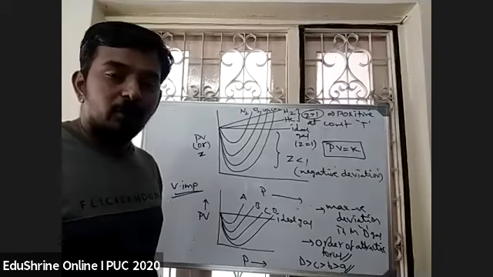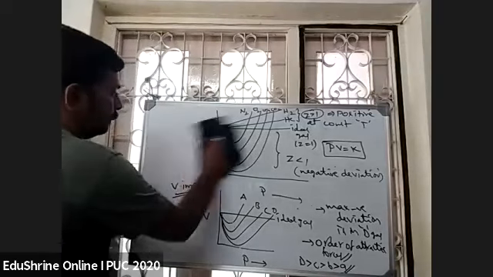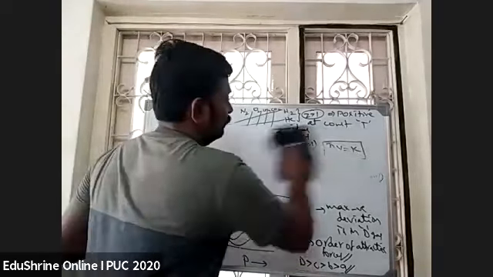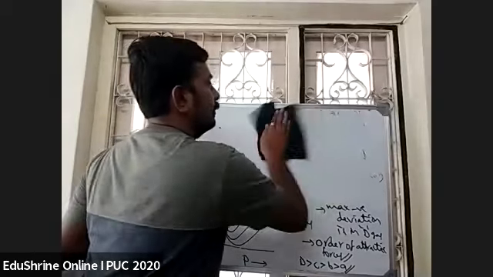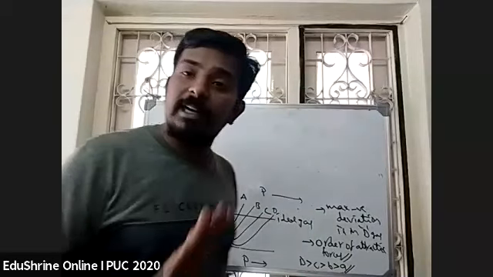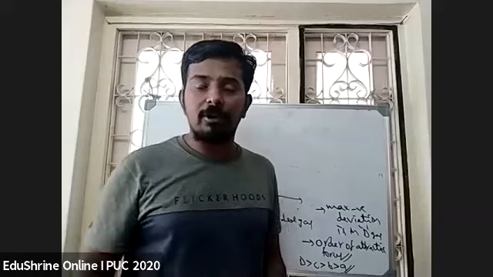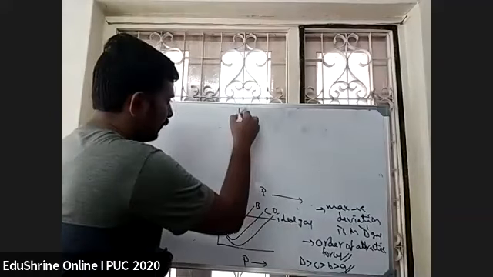Okay. So one more last graph I'll give. See, all these graphs and everything are only for entrance exams. For board exams, what Z less than 1 and greater than 1 mean, if you remember that, it is right. Nothing more.